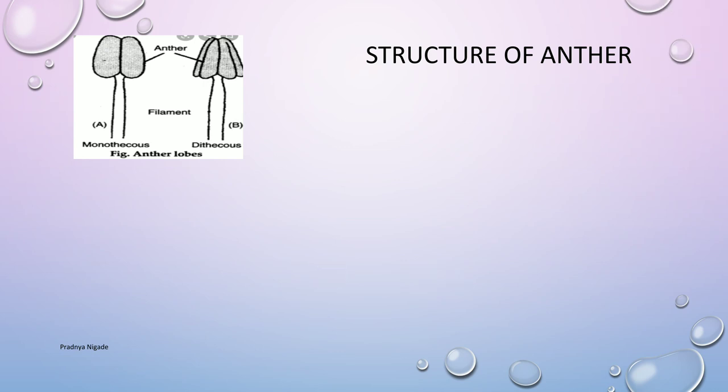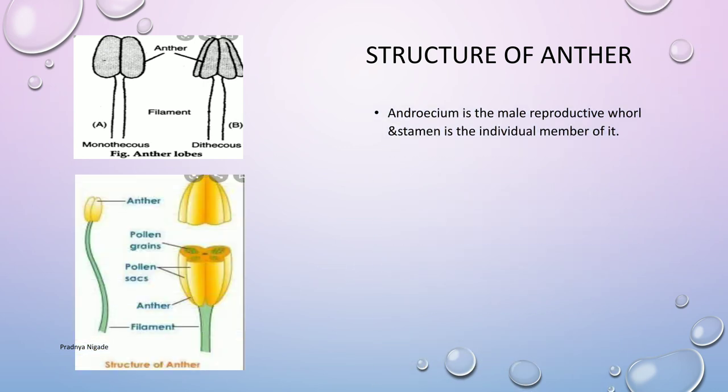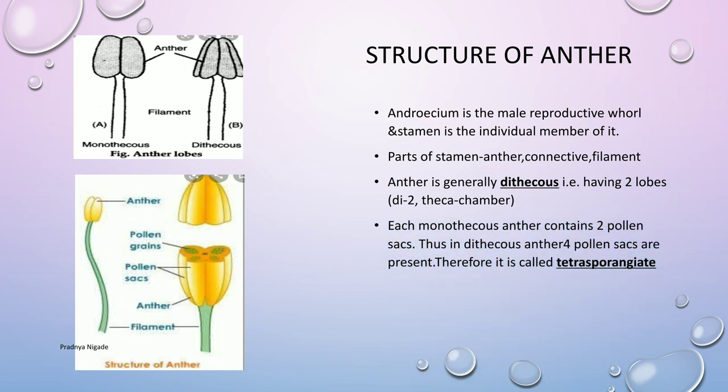Androecium is the male reproductive whorl and stamen is the individual member of it. Anther, connective and filament are the parts of the stamen. Anther is the fertile part and it consists of 2 anther lobes generally. Connective is sterile. Anther may be monothecous or dithecous.